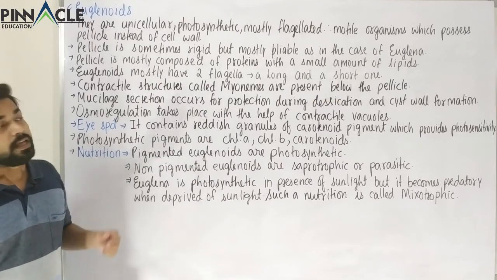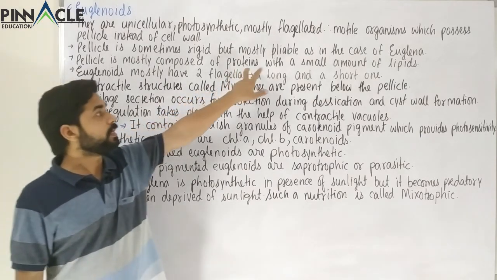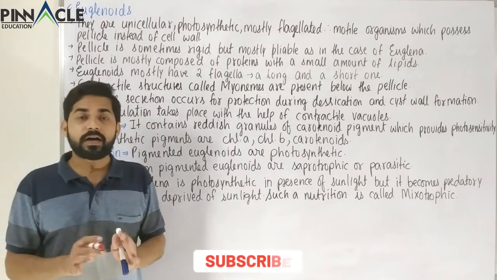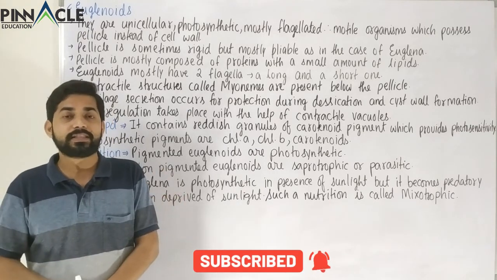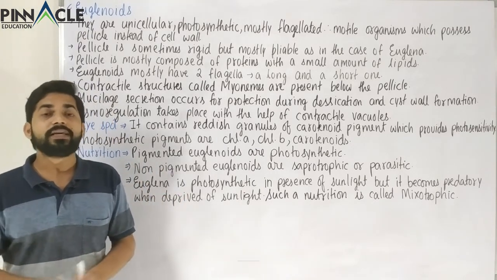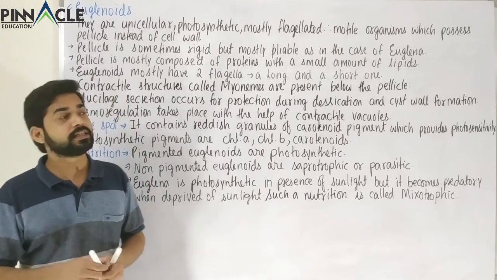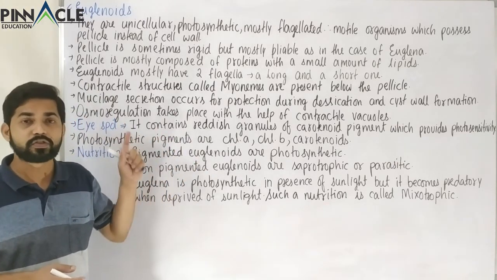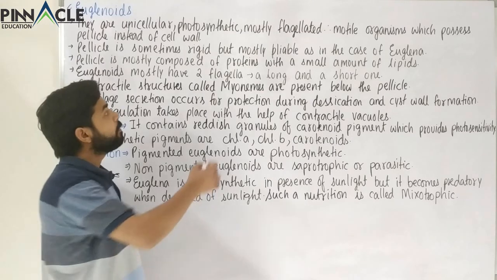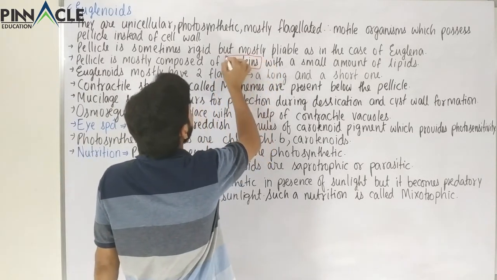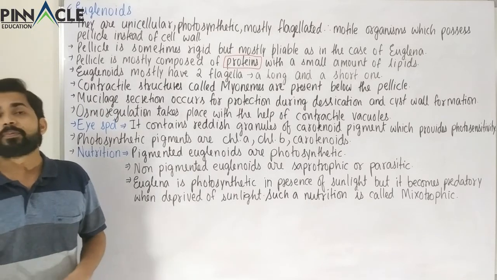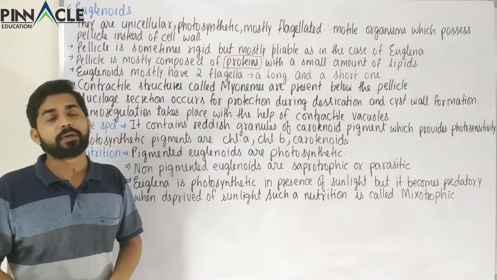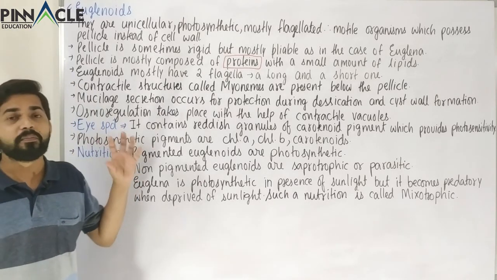Now the pellicle is normally composed of proteins with a small amount of lipids and a very small amount of carbohydrate. The amount of protein is so high in this case that we can say the pellicle is a proteinaceous structure. The lipid and carbohydrate content of the pellicle is so low that we normally consider it a proteinaceous structure. Even if we say that only proteins constitute this pellicle layer, it is almost correct, because the pellicle is mostly composed of proteins.